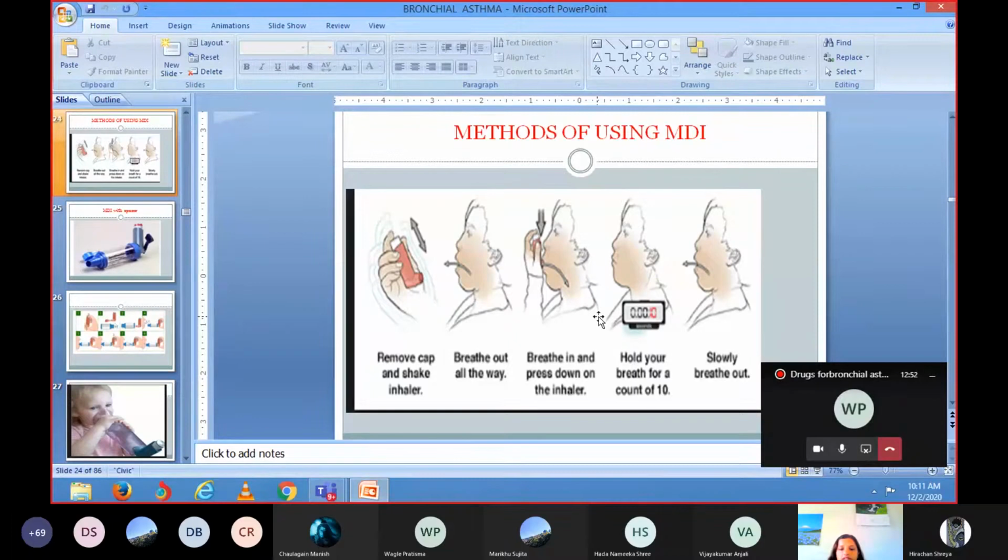This is how we have to use this MDI. And after every use, you have to rinse your mouth with water, to prevent any fungal infection, candidal infection. So we have to rinse our mouth.